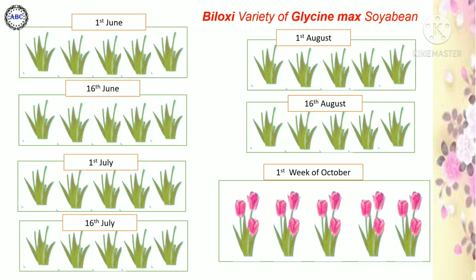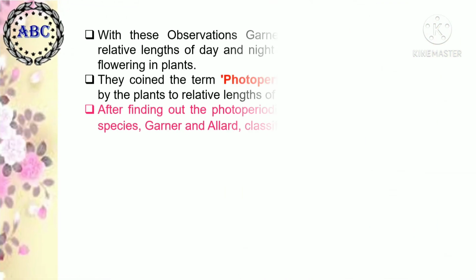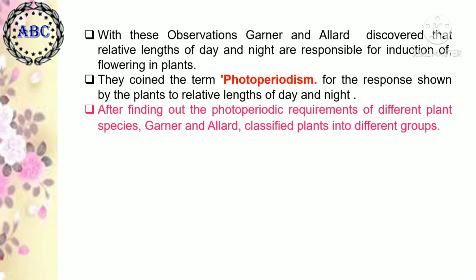After studying the effect of various factors on the physiology of flowering, with these observations, Garner and Allard discovered that the relative length of day and night are responsible for induction of flowering in plants. They coined the term photoperiodism for the response shown by the plants to the relative length of day and night.